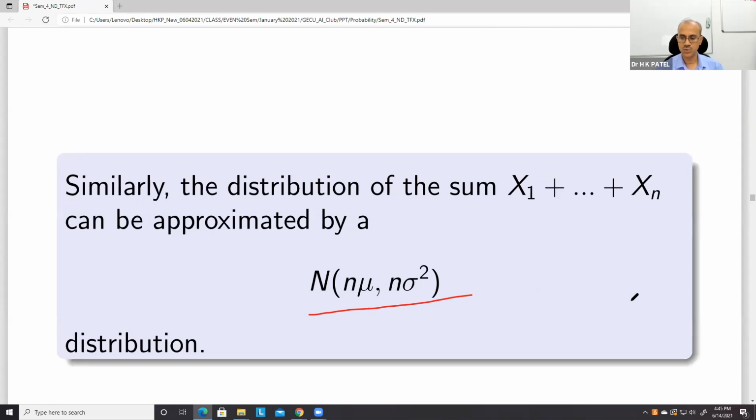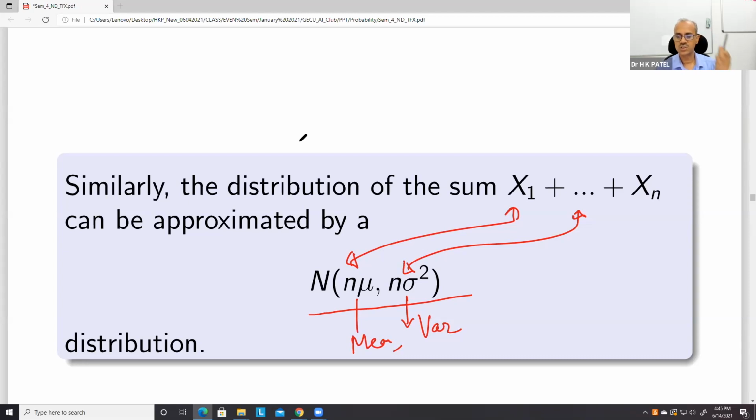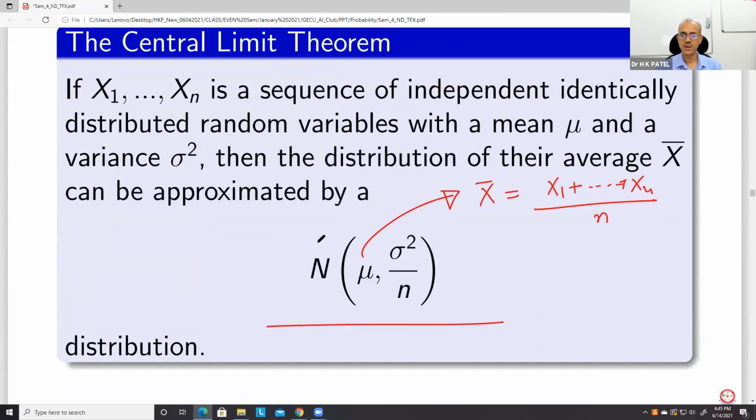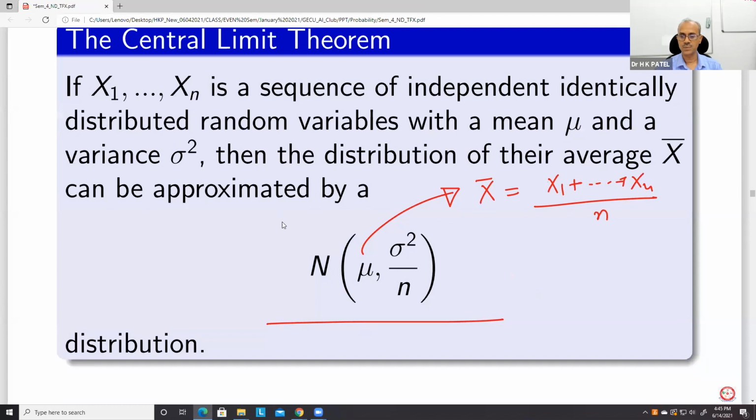In case of the sum, we know that the mean is n mu and the variance is n sigma square. So both sum and average can be approximated by normal distribution. Whether the individual distribution is normal or not, it doesn't matter. Okay, so this is what the central limit theorem is.